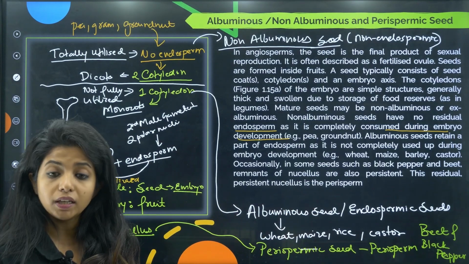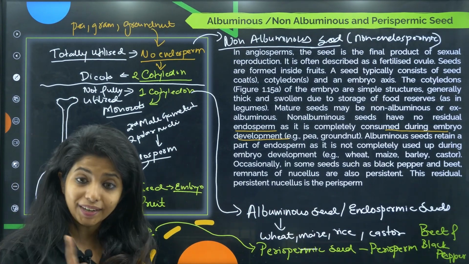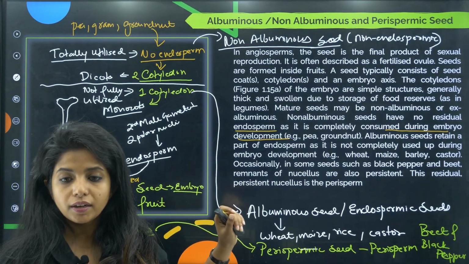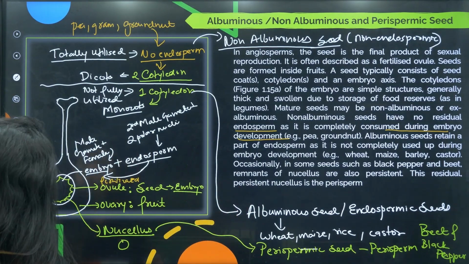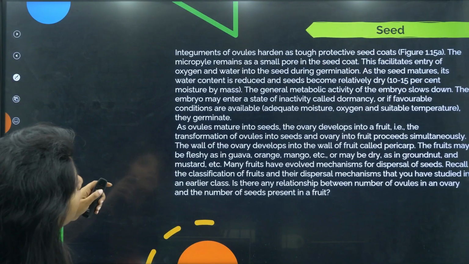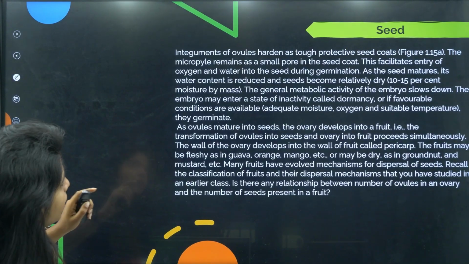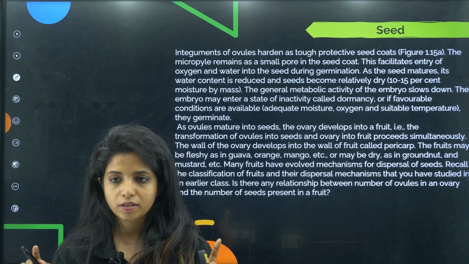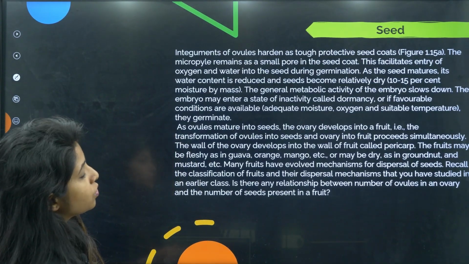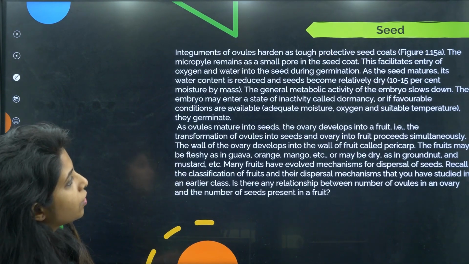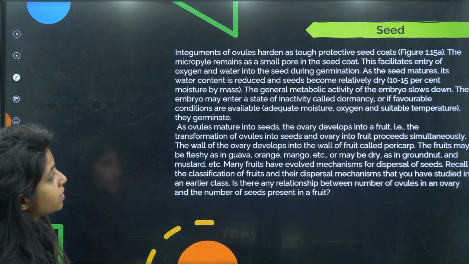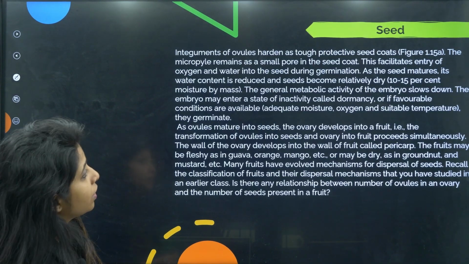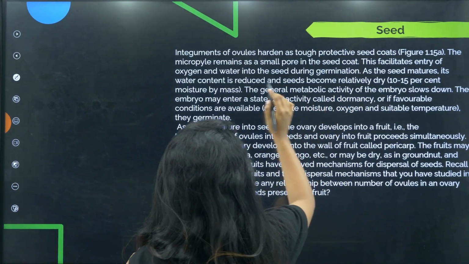This is what I exactly said. And the structure of the ovule we studied in the previous session, right? We studied in the previous session both dicots and the monocots. They have different type of structures. So if you want to have a gist of that, I can explain it over here. Okay, so let's read about this first, and then I will explain you about the structure of a normal seed. So integuments of the ovules harden as tough protective seed coats. The micropyle remains as a small pore in the seed coat. This facilitates entry of oxygen and water into the seed during germination. So the micropyle which was there, it's still there.